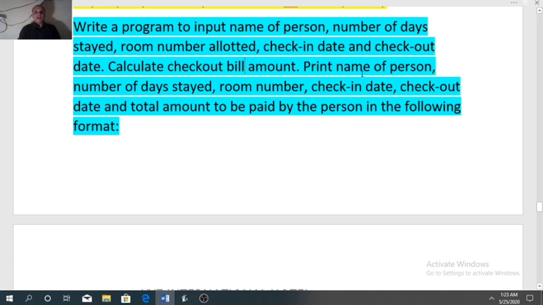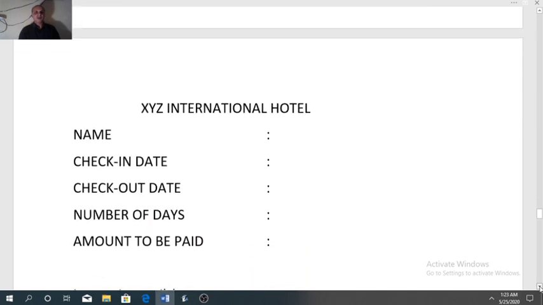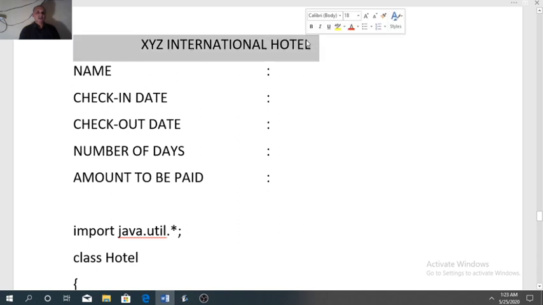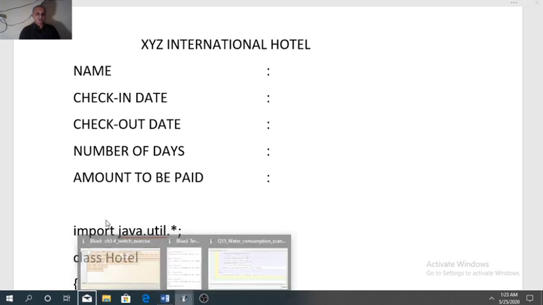After that, printing the details, and the format is given here. See what is the format. First we need to print the name of the hotel in the middle of the screen. XYZ International Hotel. From the next line, name of the person, check-in date, check-out date, number of days stayed, amount to be paid. Now see the program.